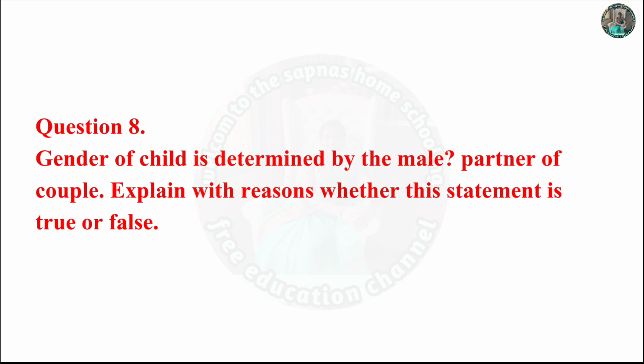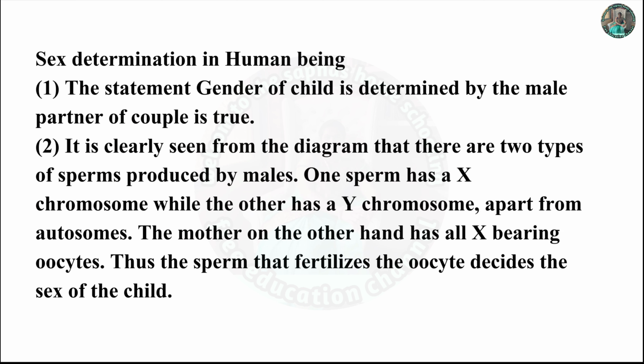Question 8. The gender of a child is determined by the male partner of a couple. Explain with reason whether this statement is true or false. Sex determination in human beings. The statement that the gender of the child is determined by the male partner of the couple is true. It is clearly seen from the diagram that there are two types of sperms produced by the male. One sperm has an X chromosome while the other has a Y chromosome.